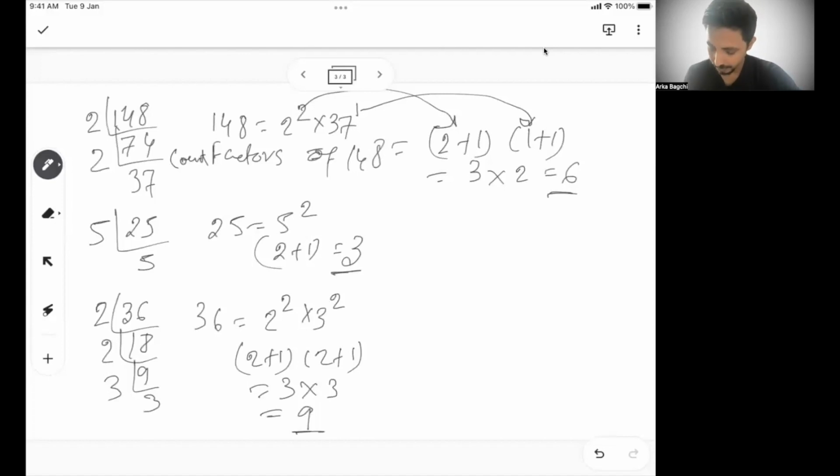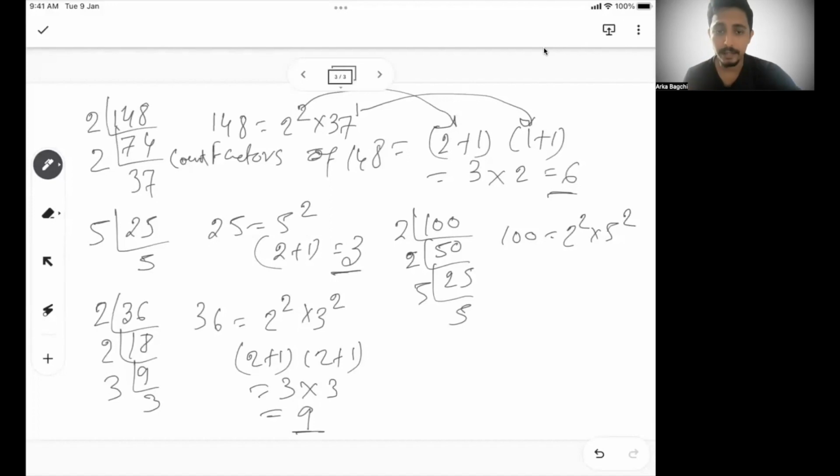Similarly, let's take another square. Let's say 100. 100 is 2, 50, 2, 25, 5, 5. So 100 is 2 square into 5 square. The number of factors is (2 plus 1) into (2 plus 1), so 9.